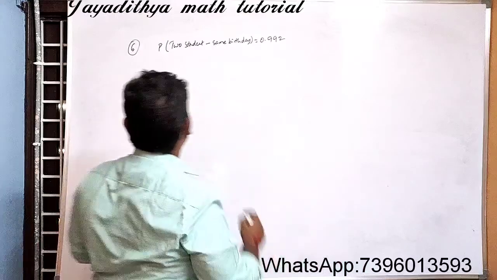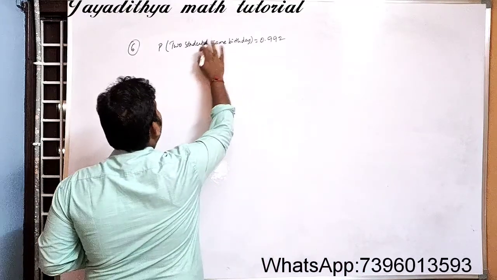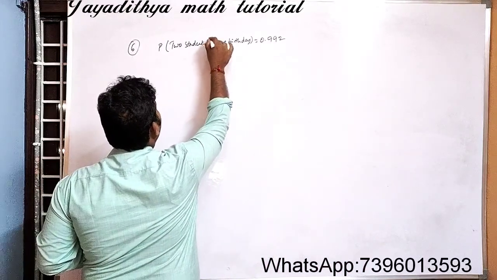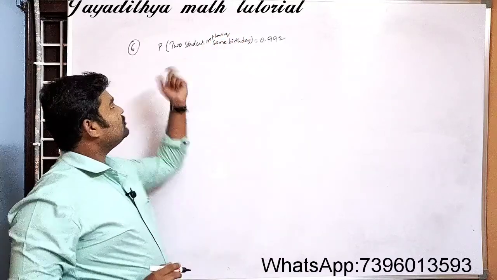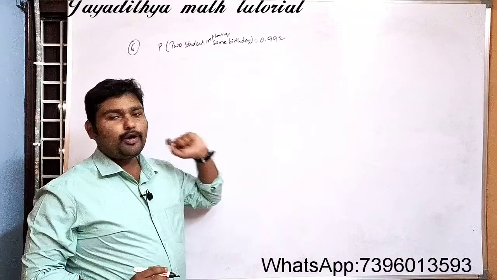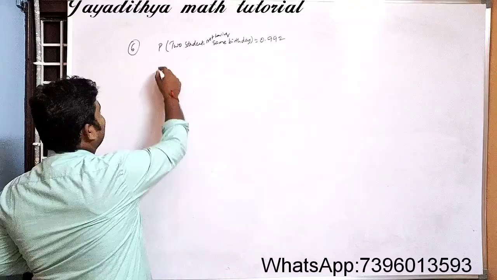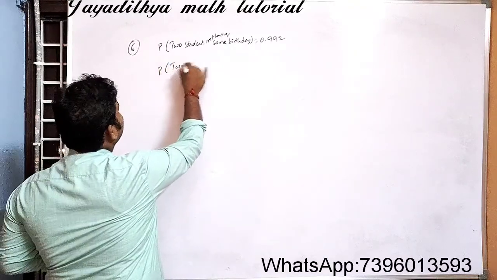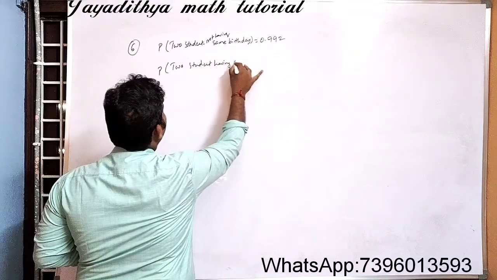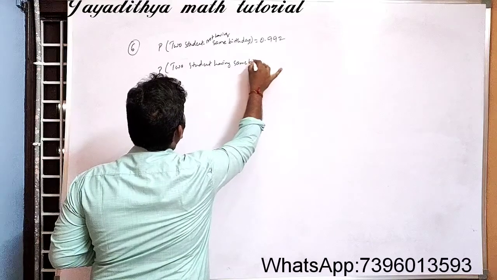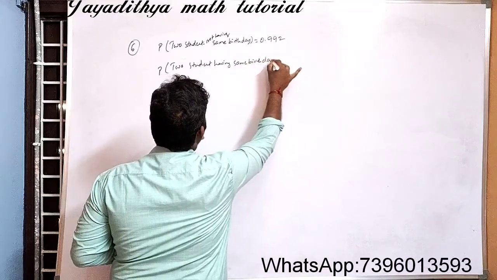So this is having the same birthday, so this is not having the same birthday. 2 students not having the same birthday is 0.992. Now we should find the probability of 2 students having the same birthday.